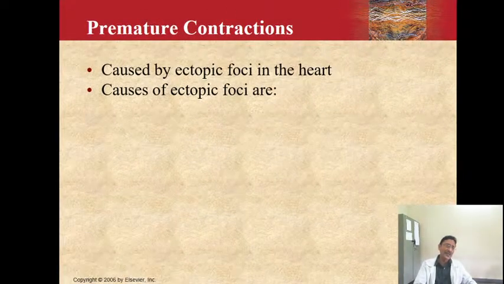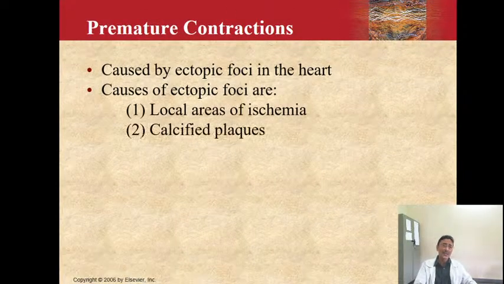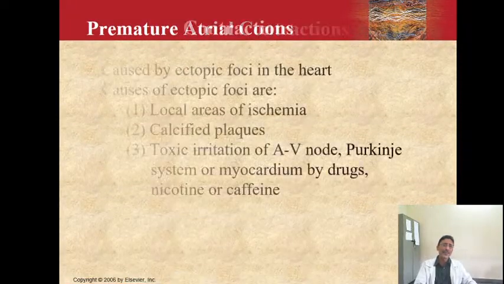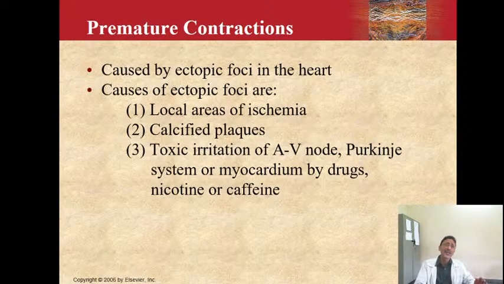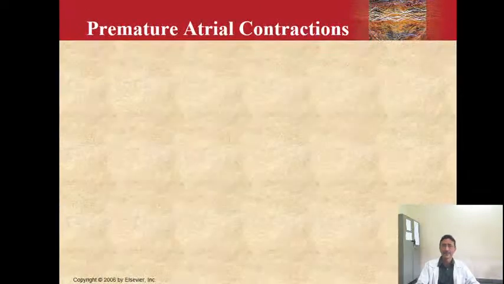Now this is another topic which you should see, premature contractions. What are premature contractions? Premature contractions are contractions which take place before they should occur, hence they are called premature contractions. There can be premature contractions of the atria or of the ventricles, called premature atrial contractions or premature ventricular contractions. This can be caused because, apart from the conduction system of the heart, some other point is irritating the heart and causing the impulse to be generated.